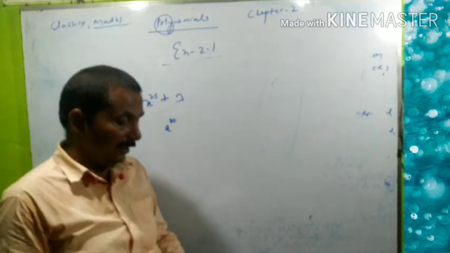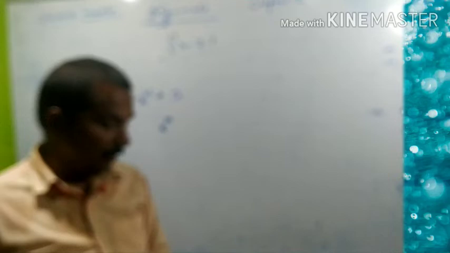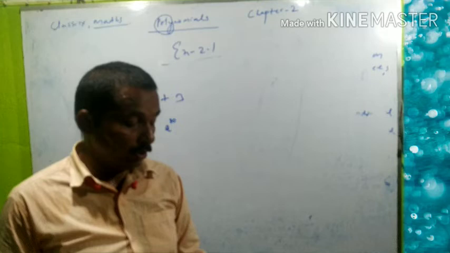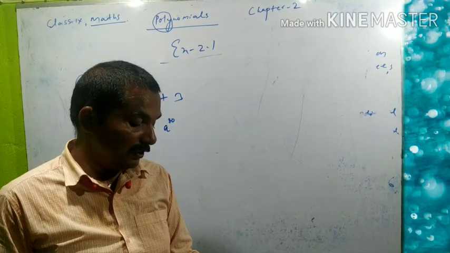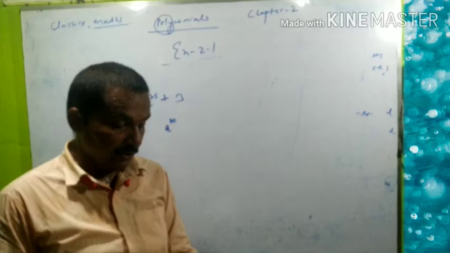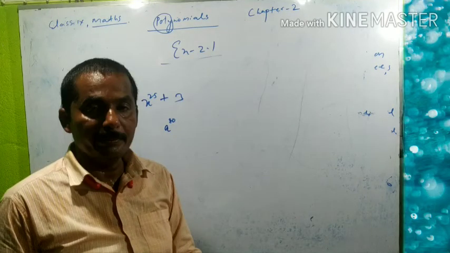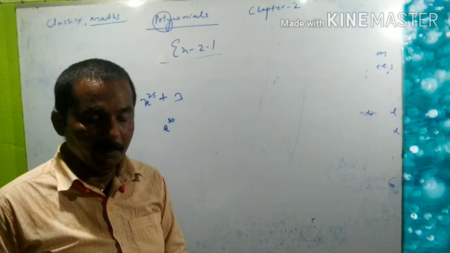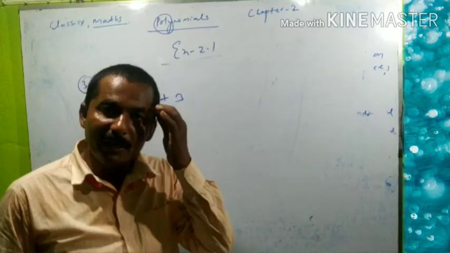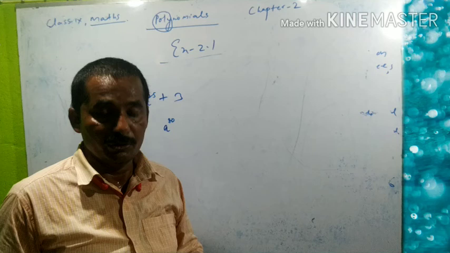Write the degree in each of the following polynomials. Look here. One number, highest power 3. So degree of this polynomial is 3. Question number 2. Highest power is what here? 3. So degree will be 3. Now 3 number, 5t. Power is 1 here. So highest power is 1 here. So its degree will be 1. And constant term is here. Only constant term, you will keep in mind its degree is always 0. Look here. 3.